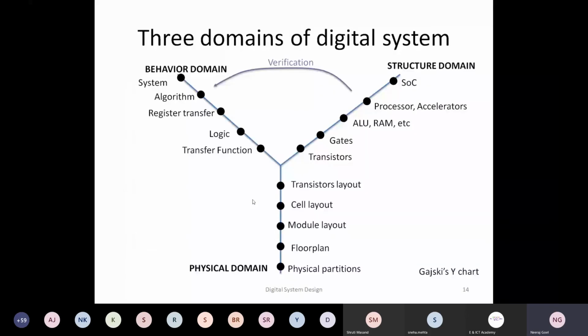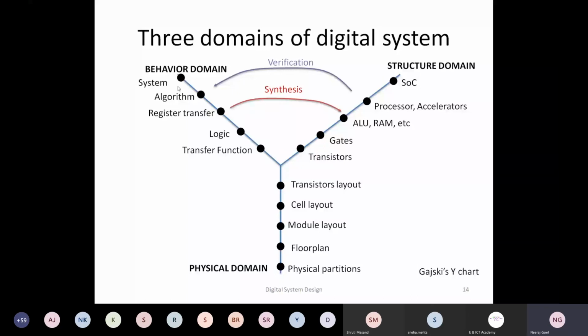The same thing can also be understood from this domain representation of digital systems, called Gajski-Kuhn's Y chart. The Y chart clearly specifies that you have three domains: behavior domain, structural domain, and physical domain. We actually start from the behavior domain. Either we specify the algorithm, or we specify the system, or we specify register transfer level.